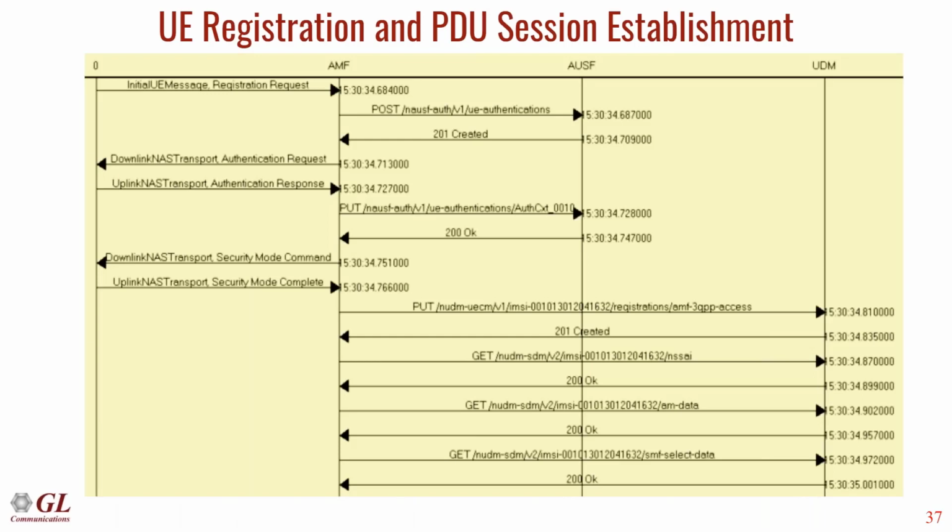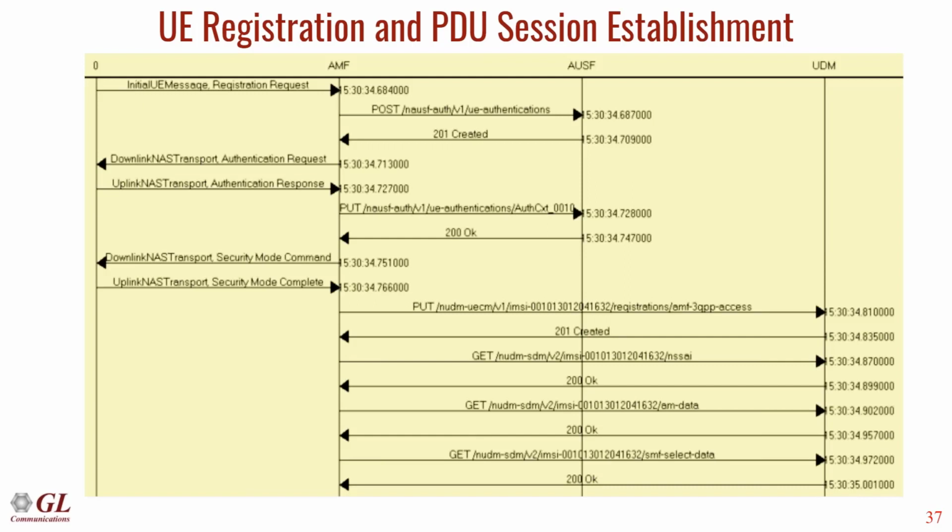This is a typical call flow with MAPS 5G core network with multi-interface setup. Here you can see a registration request is received by the AMF. AMF is going to authenticate using the AUSF node. Once the authentication is successful, security is established. After that, AMF is going to register to the UDM to get the subscription information. It can request subscription information like NSSAI, AM data, SMF selection. There are many subscription data available with the UDM, so once you register to the network, you can get all those subscription informations. Here we have listed three of them.